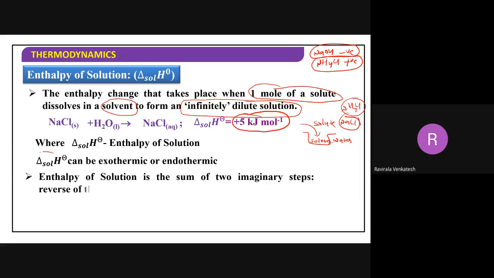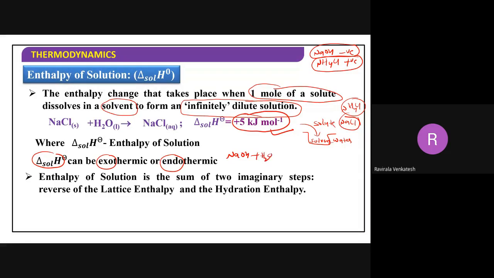So enthalpy of solution may be exothermic, may be endothermic. You observe here, this is endothermic. Now if you add sodium hydroxide in water, we get aqueous sodium hydroxide solution. In this case, the delta H will be negative. So enthalpy of solution may be exothermic or endothermic.